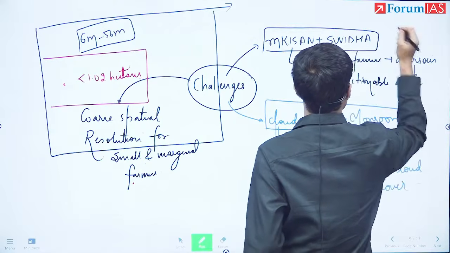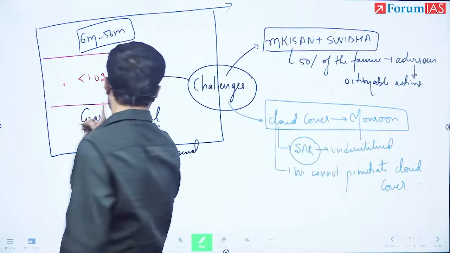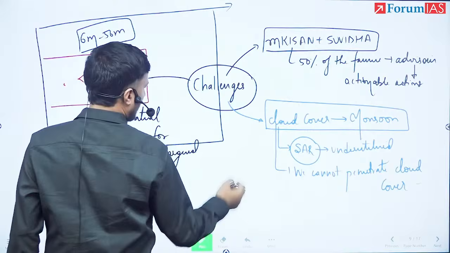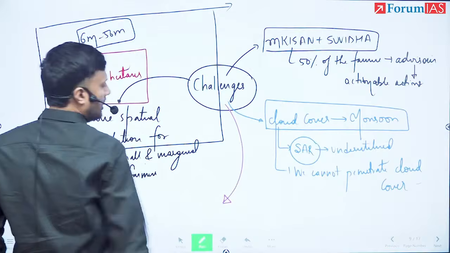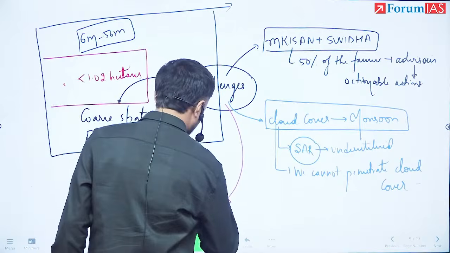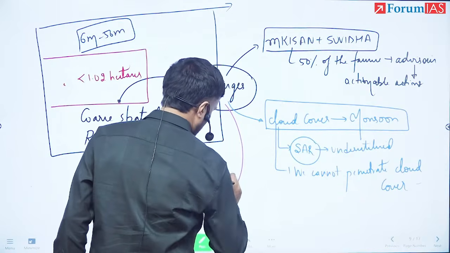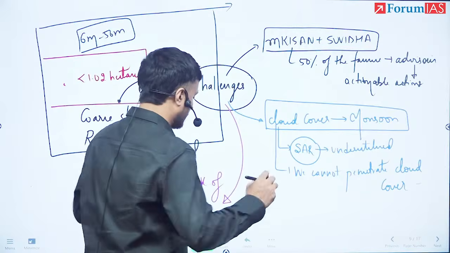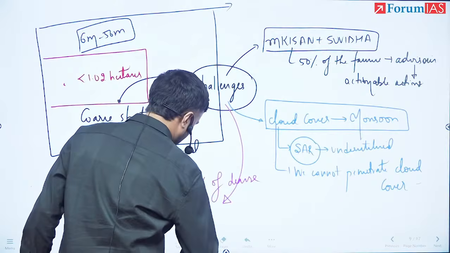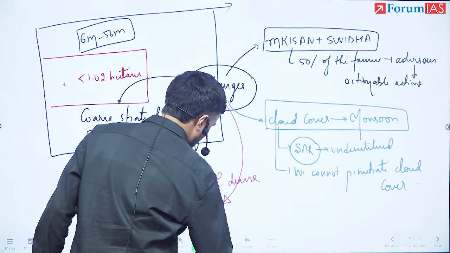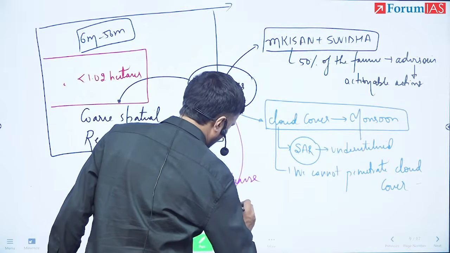Another major challenge. And finally, the fourth major challenge here is the lack of dense monitoring sensors at local level.